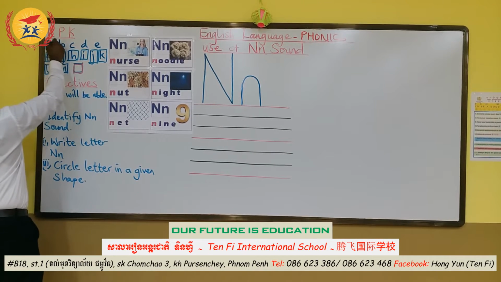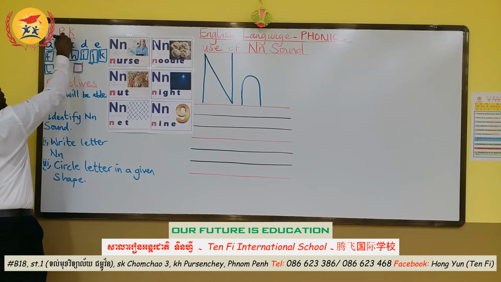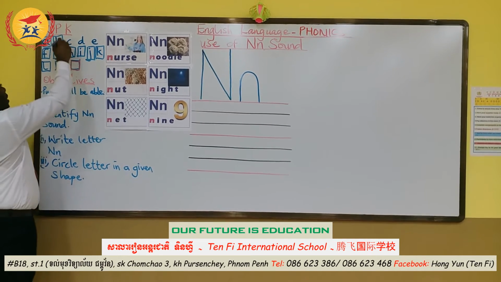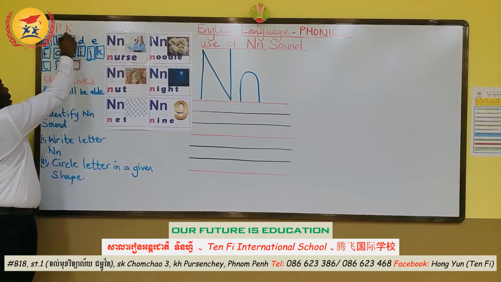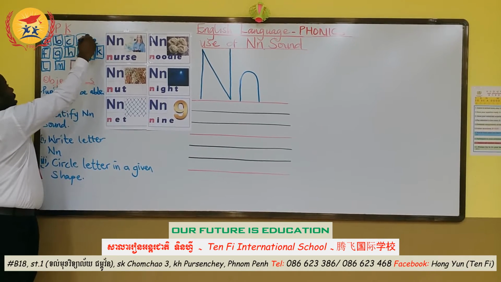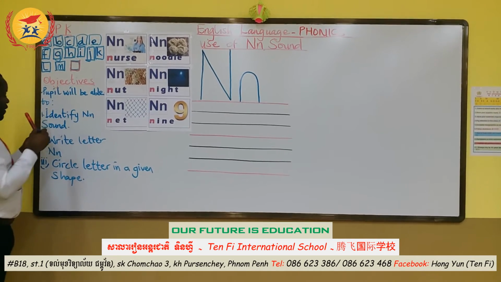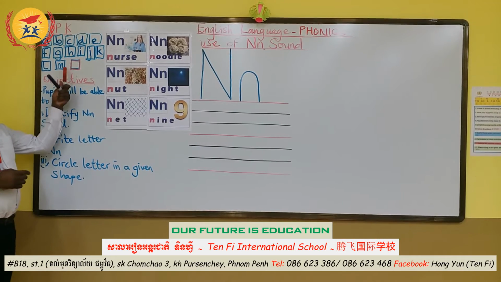That means you're able to do all, and make sure you can identify and write as well, okay? So therefore, we have our letter N to cut.